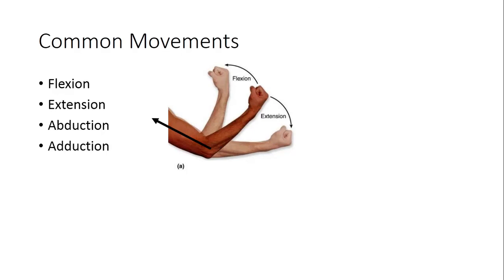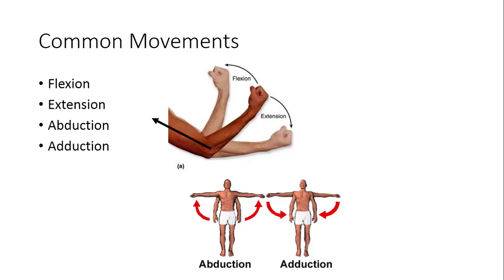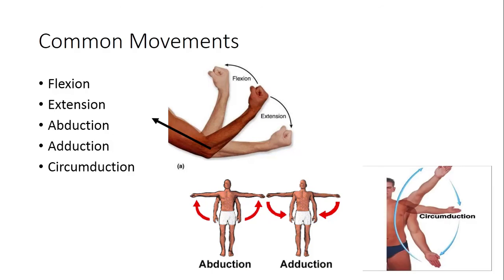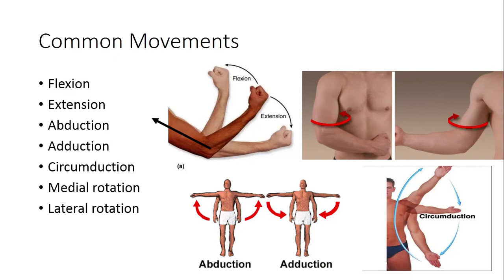Now abduction and adduction. In this photograph showing the adduction and abduction of shoulder. The movement of upper limb away from the body is abduction and towards the body is adduction. Now circumduction, a combination of all these movements, flexion, extension, adduction, abduction, is called circumduction as shown in this photograph. Then medial rotation and lateral rotation.